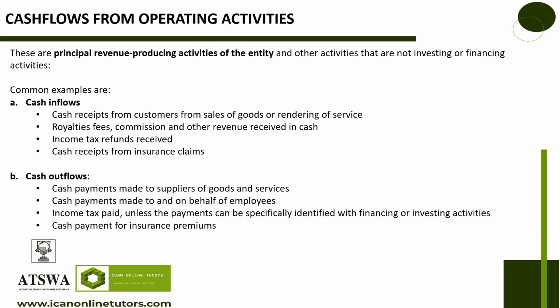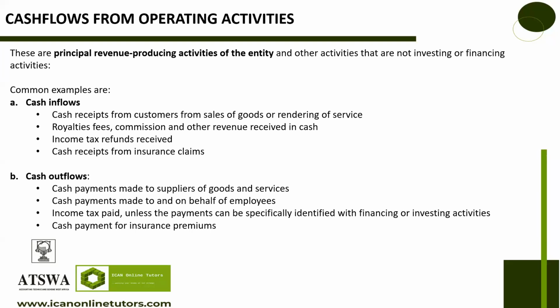Operating activity is number one, anything that is not investing and is not a financing activity. It's not investing and it's not financing, number one. Number two, they are usually related to revenue generation, usually related to the day-to-day operations of the business. Those are operating activities. Let's look at the common examples of the cash inflow rather.